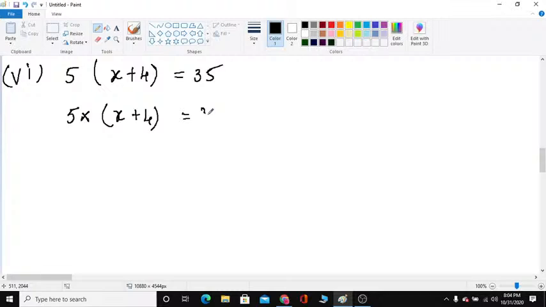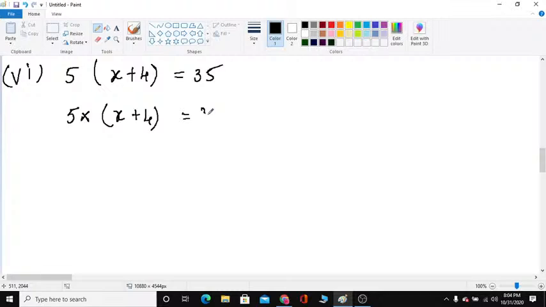So if a bracket is there in the equation, what should we do, children? You have to multiply. Here first write in the product form 5 into x plus 4. 5 is common for x and 4. So you have to multiply first with x, next with 4. 5 into x plus, in between the two products, plus sign, 5 into 4 is equal to 35.